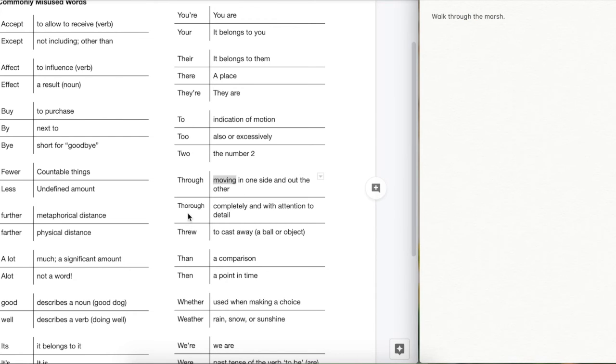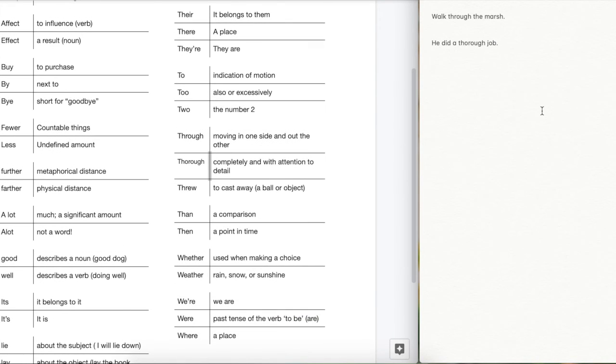Okay. Thorough is completely done. And that's how you pronounce it, thorough. He did a thorough job. And it means done completely. So if you've done a thorough job on your homework, that means that you've answered all the questions and you've done so in a lot of detail. He did a thorough job. Thanks, computer, for spelling it right.